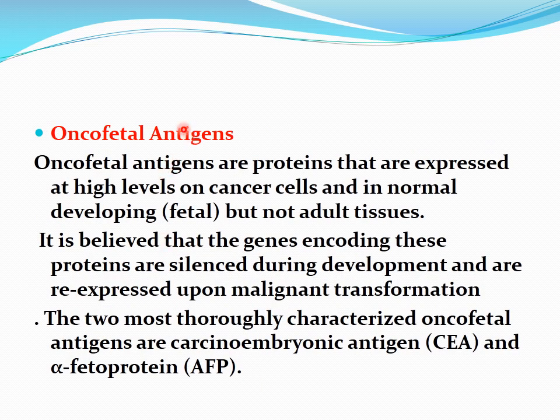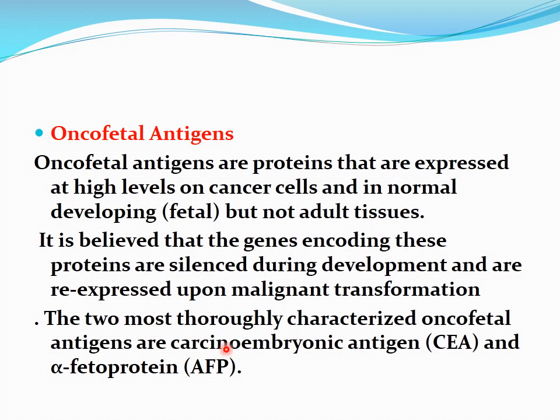Then another class of antigens includes oncofetal antigens. Oncofetal antigens are proteins that are expressed at high levels on cancer cells and in normal developing fetal cells, but not in adult tissues. It is believed that the genes encoding these proteins are silenced during development and re-expressed upon malignant transformation.